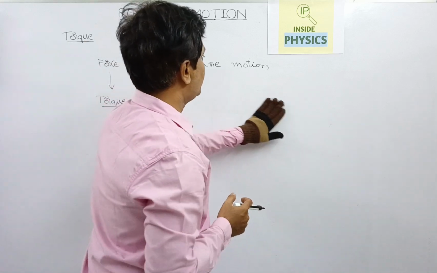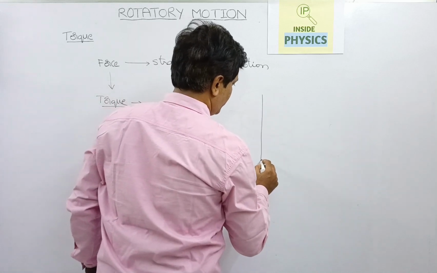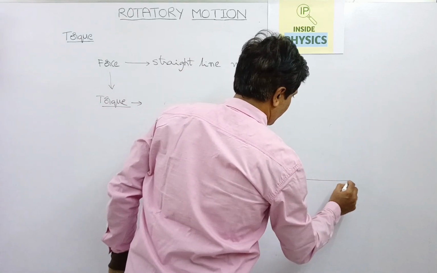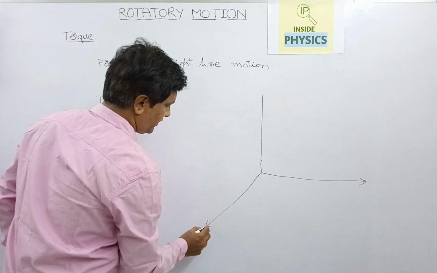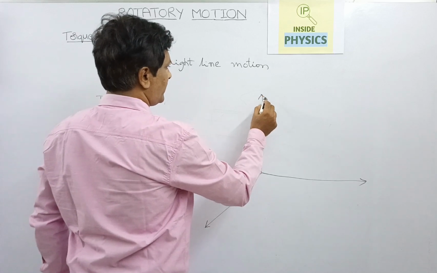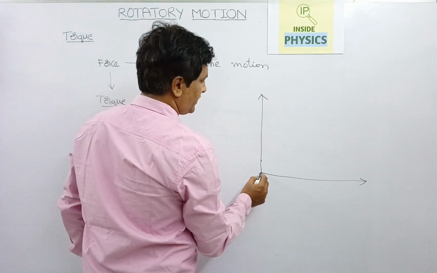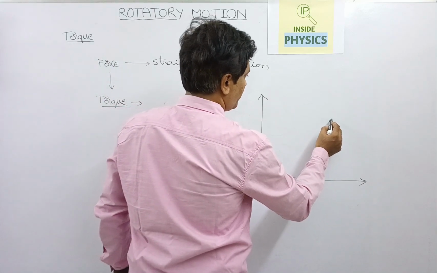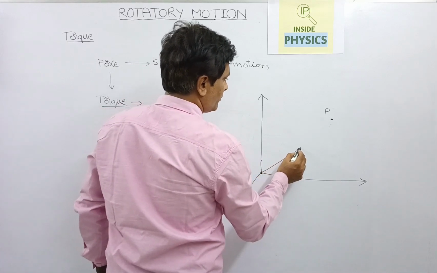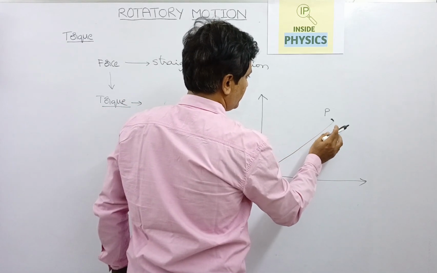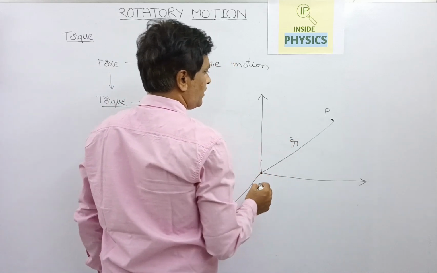We will see with a diagram what kind of example we can have to understand torque. For a coordinate system we can have the axes like this, and here we take a point P, and the position vector from O to P, which we can call R bar.